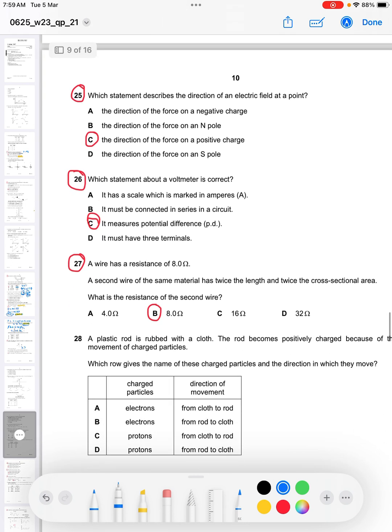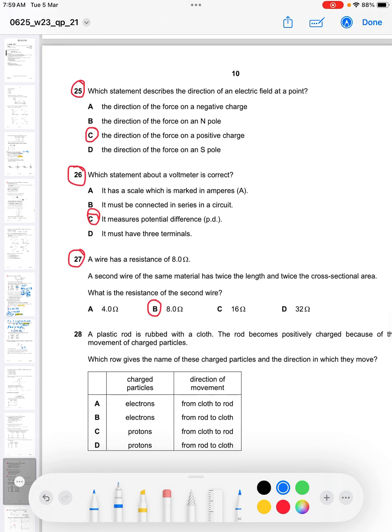Okay, so the next question was number 25. Which statement describes the direction of an electric field at a point? Now, the direction of an electric field is where a charge experiences an electric force, a repulsion or an attraction. If a charge is experiencing a repulsion or an attraction, then it is in an electric field. So the question is asking, what do we know about the direction of an electric field?